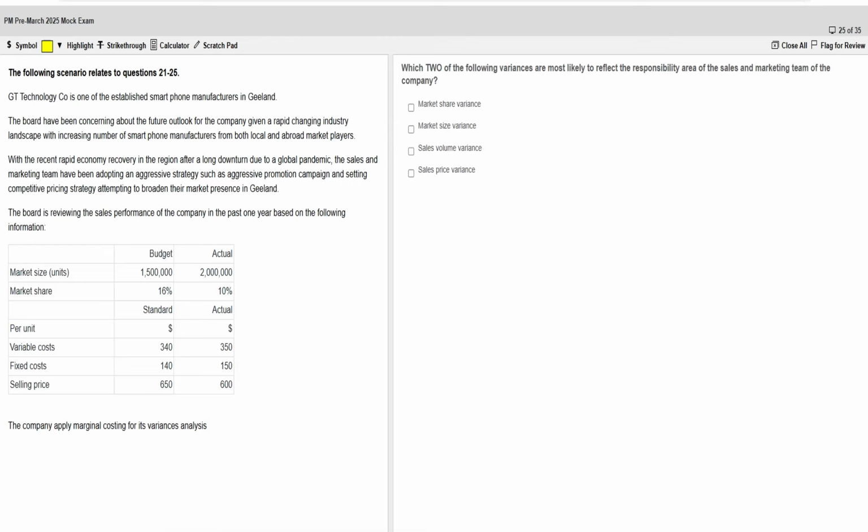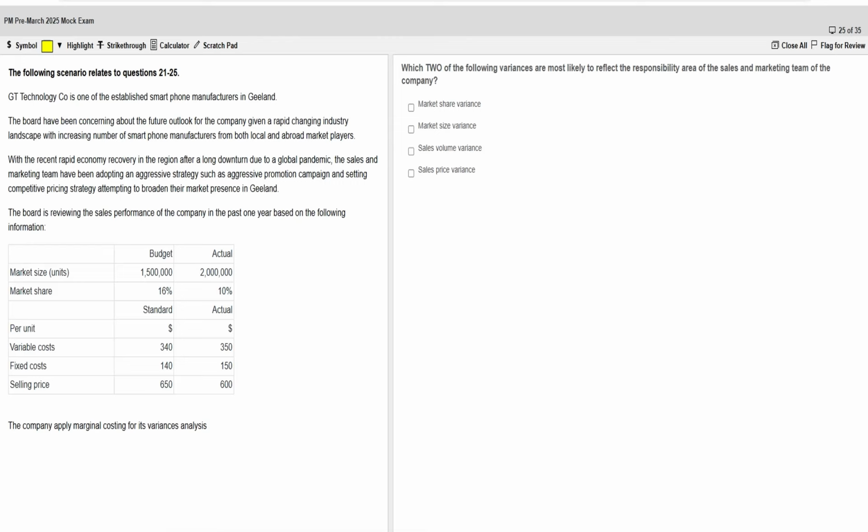Since the company has implemented an aggressive marketing strategy, the sales as well as marketing team are both responsible for gaining or losing market share. So this is more likely to reflect the responsibility area of both teams.